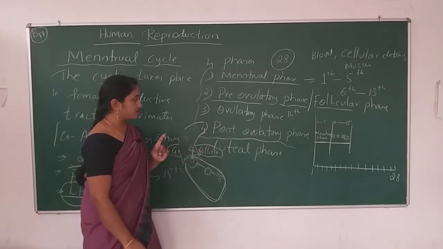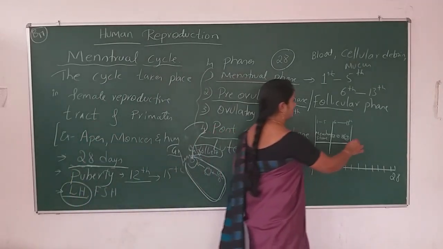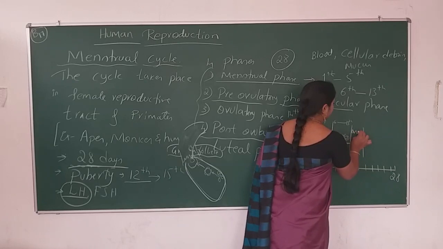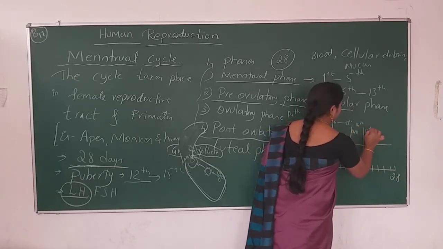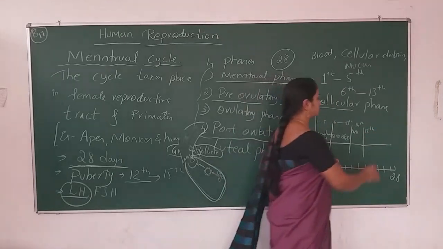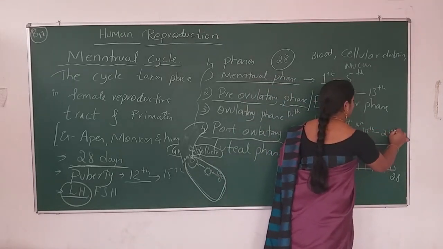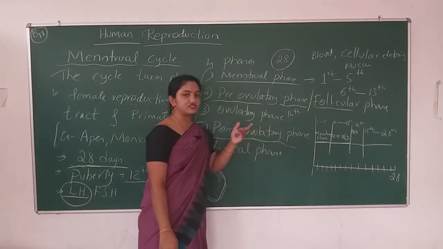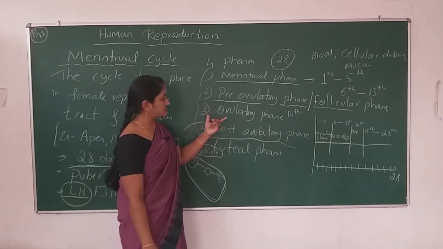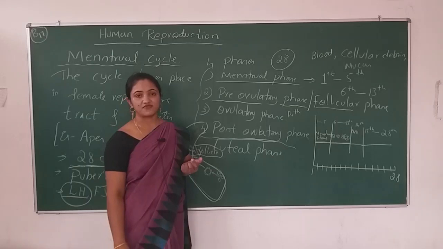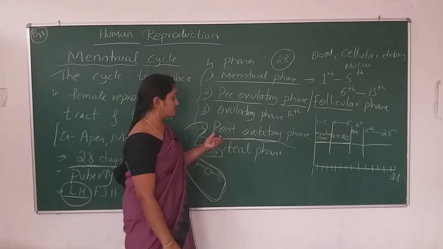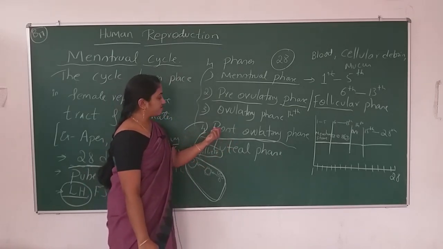So let me write, this is the ovulatory phase, that is the 14th day, and from the 15th day to 28th day, these days are known as the post-ovulatory phase or secretory phase. We can also call this phase the secretory phase.